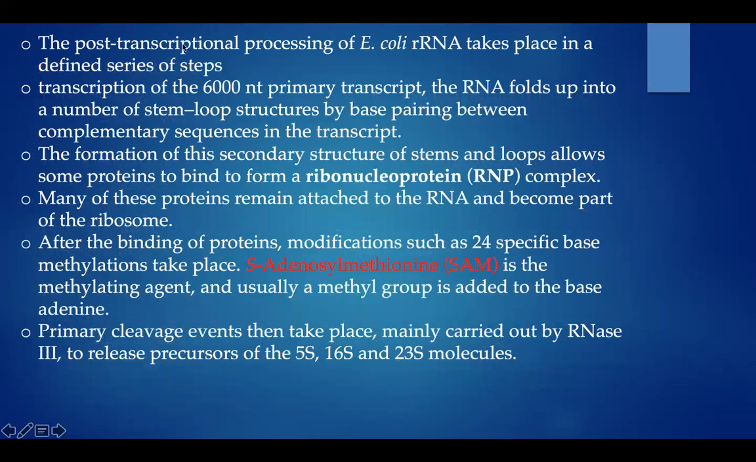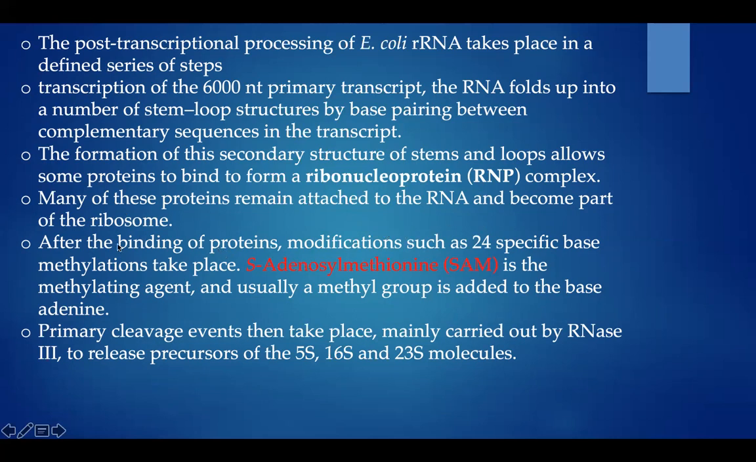This post-transcriptional processing in E. coli takes place in a series of steps, where the first step is transcription of the 6000 nucleotide primary transcript. The RNA folds up into stem and loop structures by base pairing between complementary sequences in the transcript. The formation of this secondary structure allows some proteins to bind to form RNPs. RNP is ribonucleoprotein, RNA plus protein complex. Many of these proteins remain attached to RNA and become part of the ribosome.